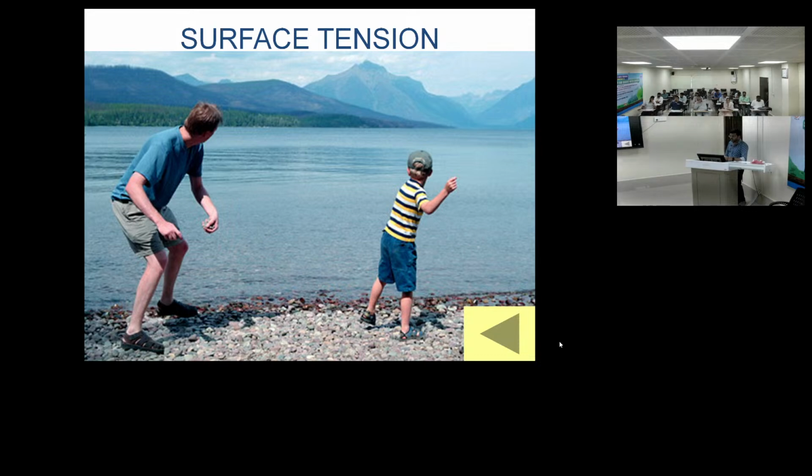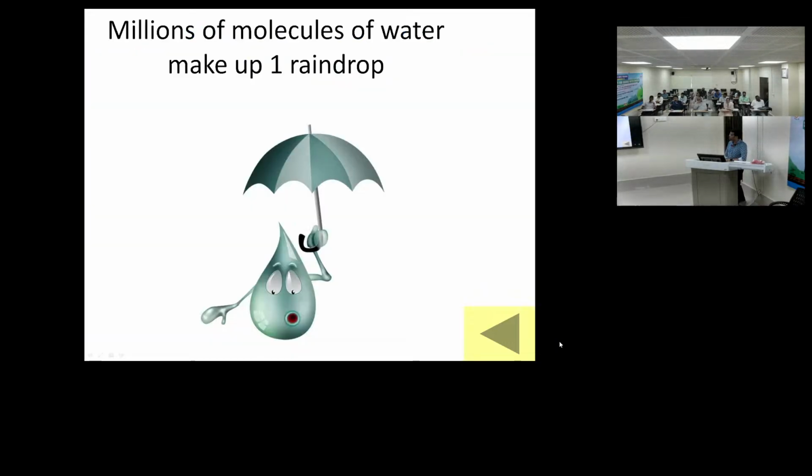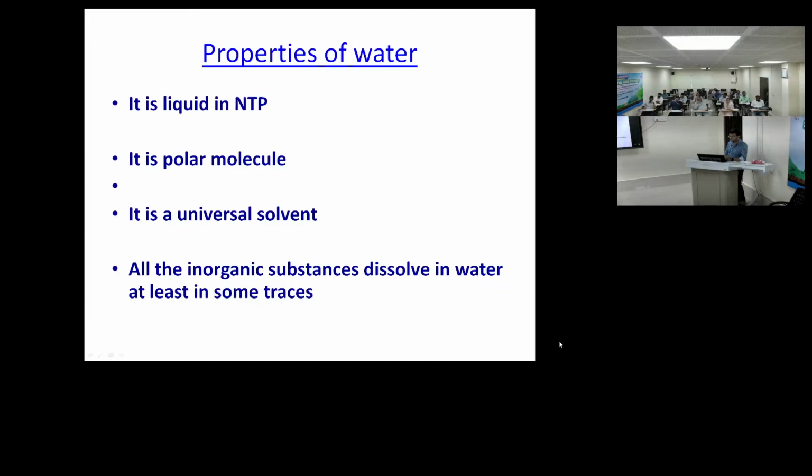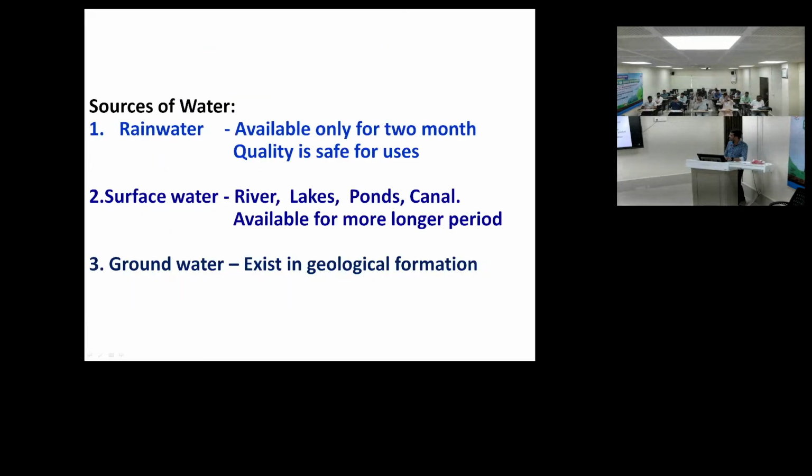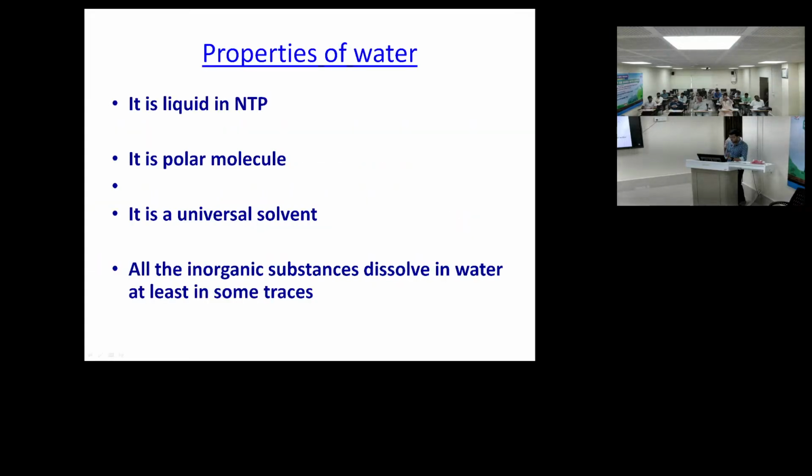Probably we have tried this in our childhood, things we have thrown skip along the water, everything for surface tension. Millions of molecules of water make one raindrop, so it contains millions of H2O molecules. So the properties of water: it is liquid at normal temperature and pressure, it is polar, a universal solvent, and inorganic substances dissolve in the water.